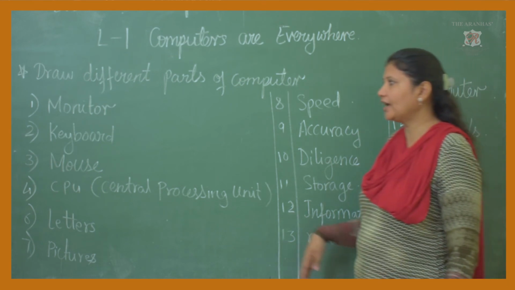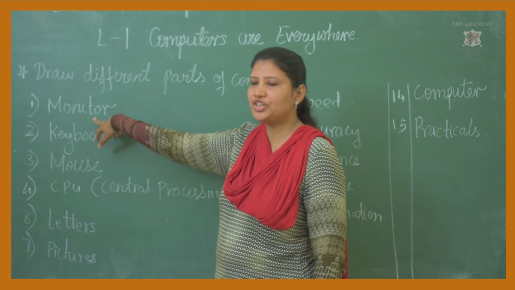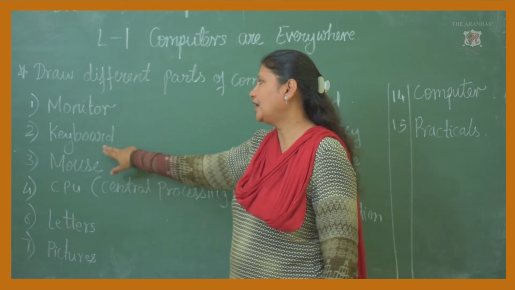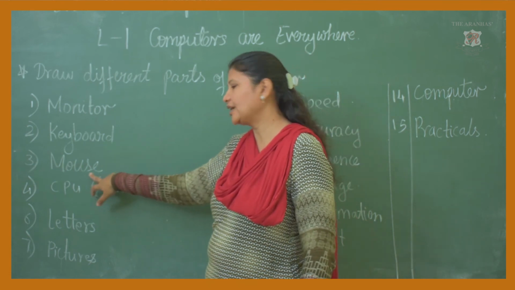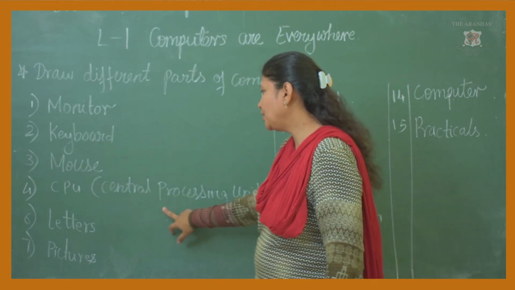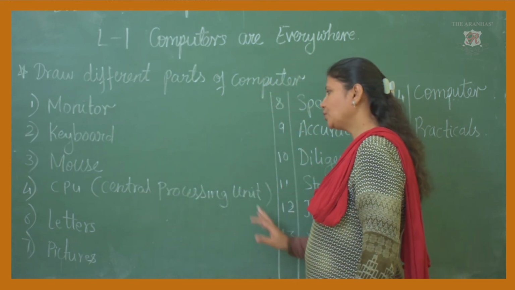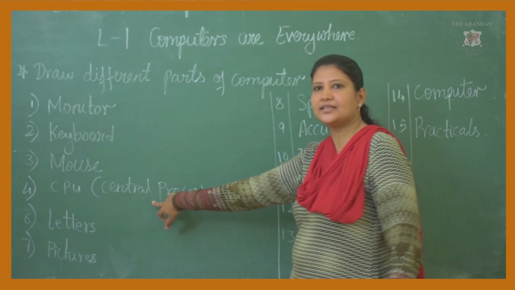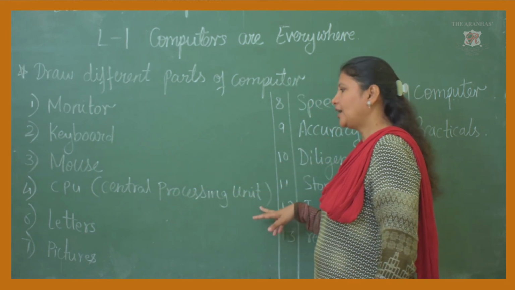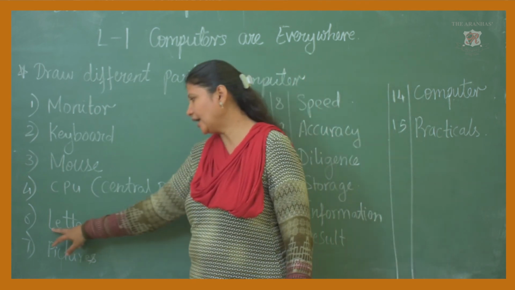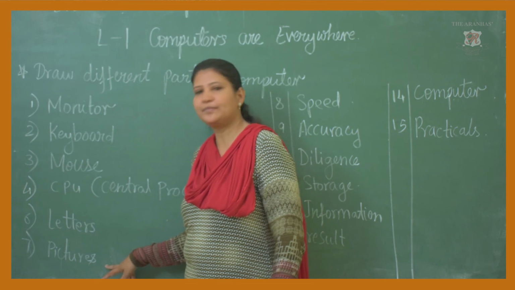Now one more time I will take the spellings. Write and learn. M-O-N-I-T-O-R, monitor. K-E-Y-B-O-A-R-D, keyboard. M-O-U-S-E, mouse. Then CPU is the brain of the computer, that is Central Processing Unit. C-E-N-T-R-A-L, Central. P-R-O-C-E-S-S-I-N-G, Processing. U-N-I-T, unit. L-E-T-T-E-R-S, letters. P-I-C-T-U-R-E-S, pictures.